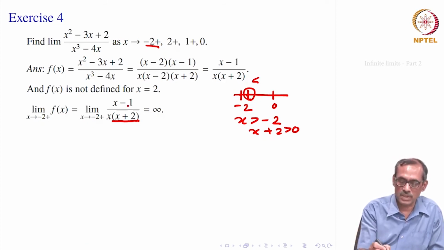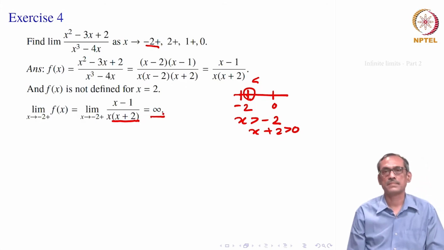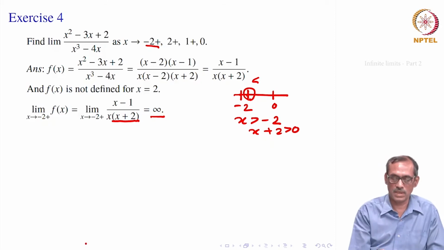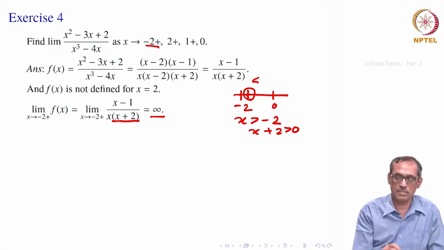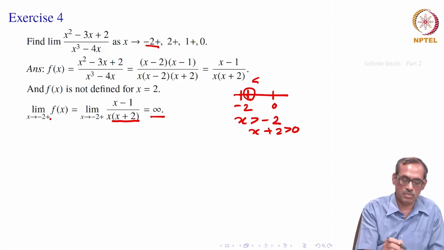And since x plus 2 is in the denominator, this goes to 0, this is near 0. So, the total is infinity or minus infinity, but it is positive. So, it has to be infinity. So, that is how we have to see the signs and whether it is bigger or smaller. Okay. So, limit x goes to minus 2 plus is plus infinity.